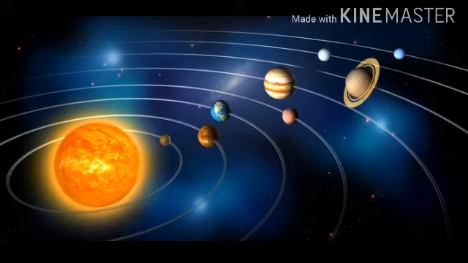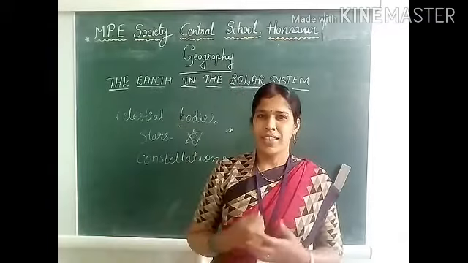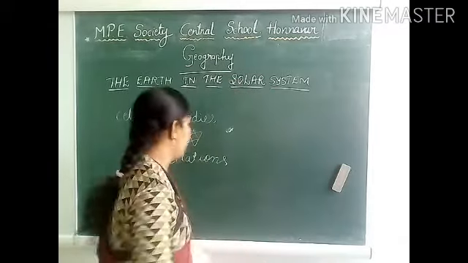The sun provides the pulling force that binds the solar system, and it is the ultimate source of heat and light for the solar system. But the tremendous heat is not felt so much by us because, despite being our nearest star, it is very far away from us. The distance between the sun and the earth is about 150 million kilometers. Students, next let us understand about the planets.